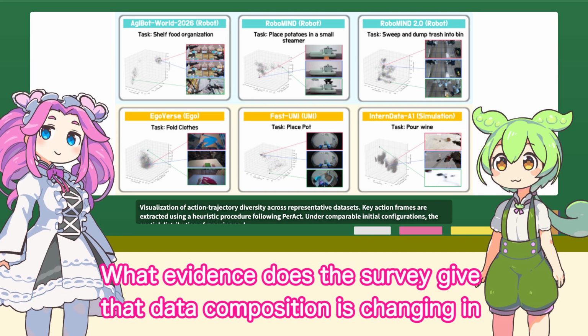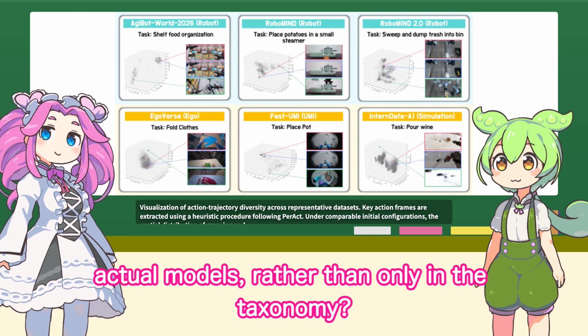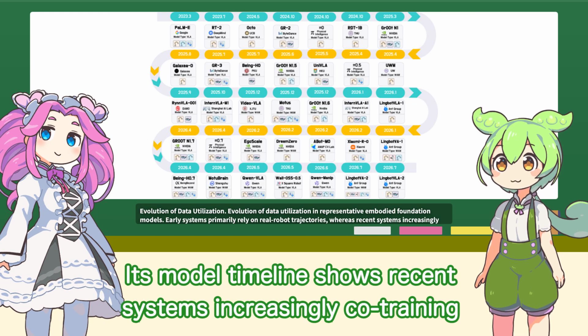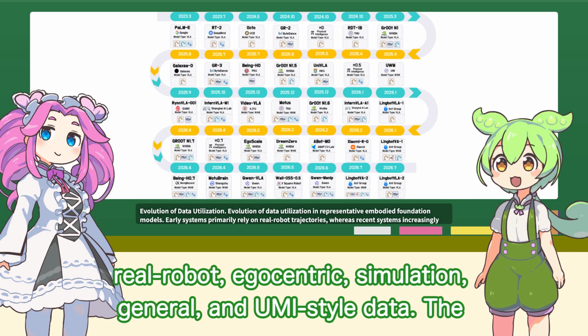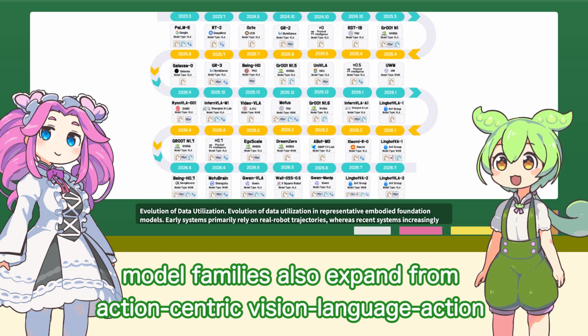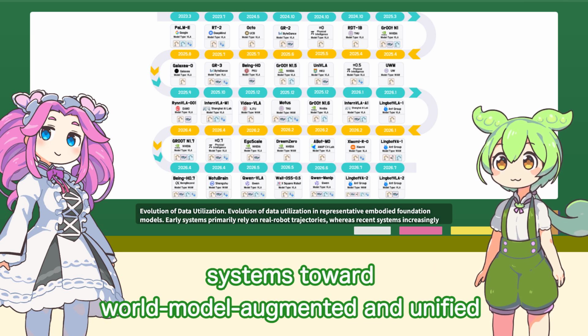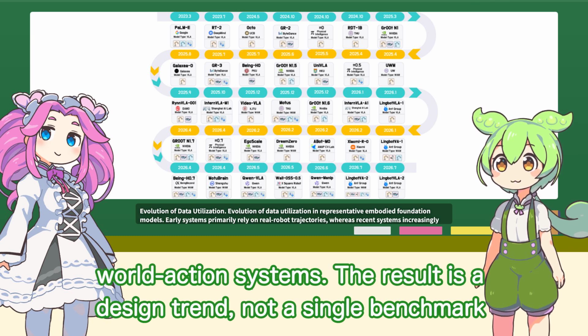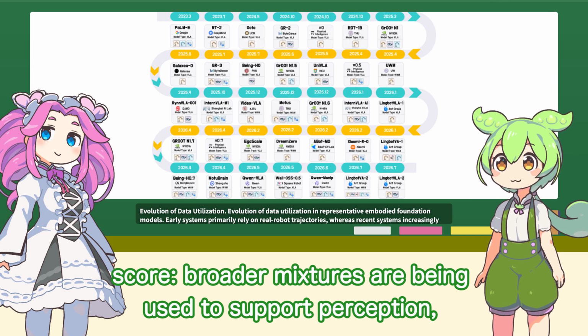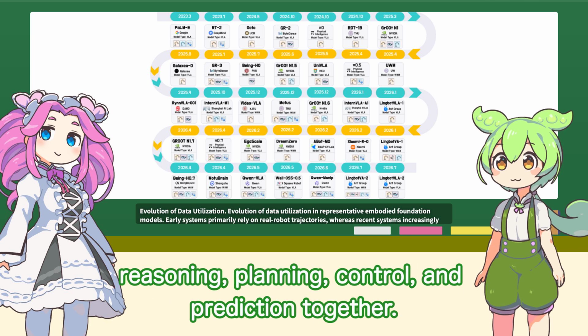What evidence does the survey give that data composition is changing in actual models, rather than only in the taxonomy? Its model timeline shows recent systems increasingly co-training real robot, egocentric, simulation, general, and UMI-style data. The model families also expand from action-centric vision-language-action systems toward world-model-augmented and unified world-action systems. The result is a design trend, not a single benchmark score. Broader mixtures are being used to support perception, reasoning, planning, control, and prediction together.